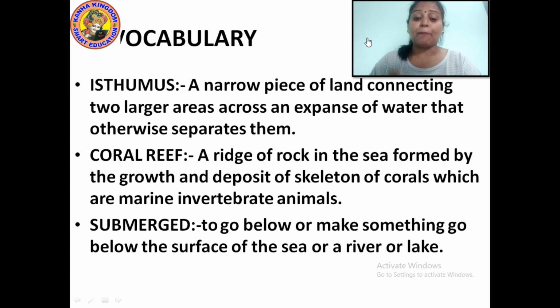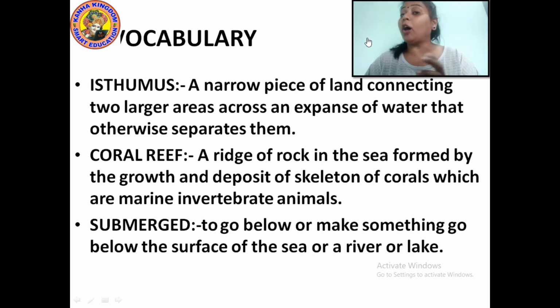So in this chapter, what did you all learn? You learned what oceans are and what seas are. How many oceans are found on this earth? There are 5 oceans: the Pacific Ocean, the Atlantic Ocean, the Indian Ocean, the Southern or Antarctic Ocean, and the Arctic Ocean.